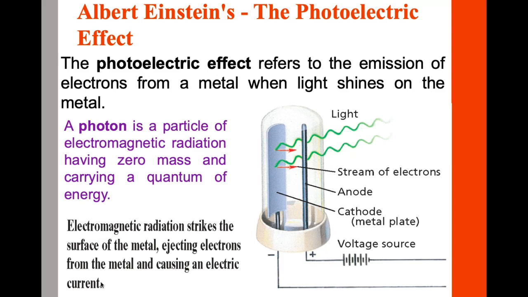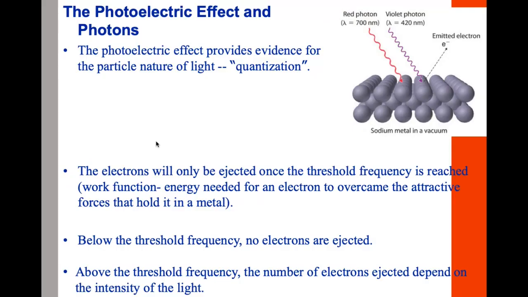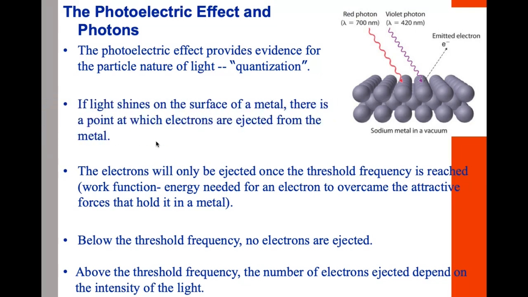Albert Einstein also gave us this term which is known as photon. Photo comes from the word light. Photo means light. A photon is a particle of electromagnetic radiation. It has no mass to it, but it does carry a quantum of energy. So the photoelectric effect provided us with the evidence that light can behave as a particle.